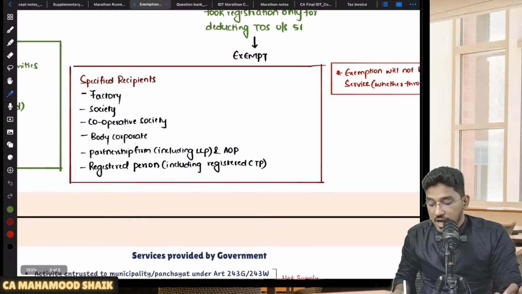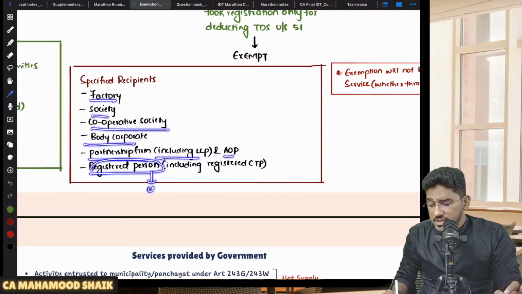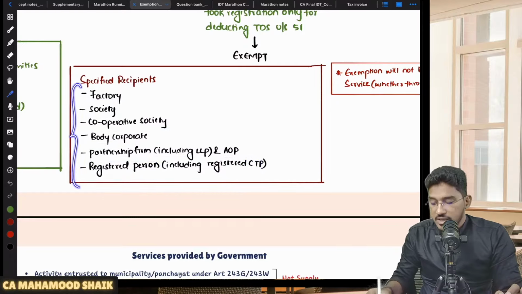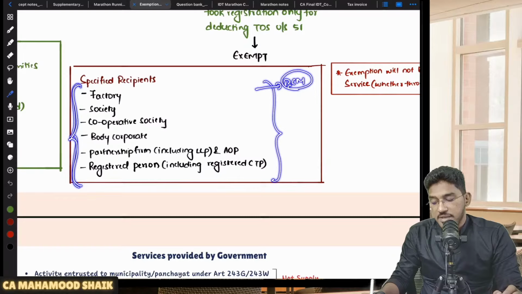and also any other registered person. Registered person means a person who is registered under GST, including a registered CTP, a casual taxable person who is registered. So if the recipient falls under any of these specified recipient categories, then it will be taxable under reverse charge mechanism.